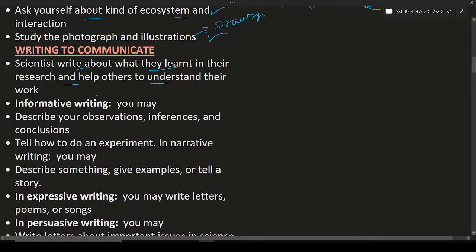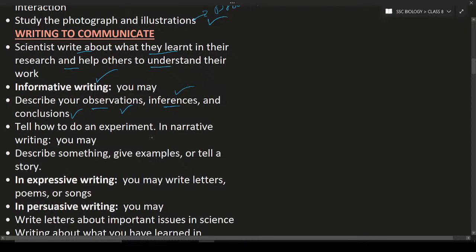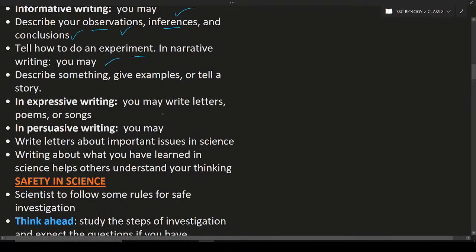Next is informative writing. Informative writing means you may describe your observations, inferences, conclusions, etc. That means what you are doing, what you are observing during the experiment, you can write in the observations. Inferences means the result you get. Conclusions means what you can identify, what you can decide. That is informative writing. You are writing about your experiment. You can also tell how to do an experiment in a narrative way, describing things, giving examples, or telling a story, etc. Everything comes under informative writing.